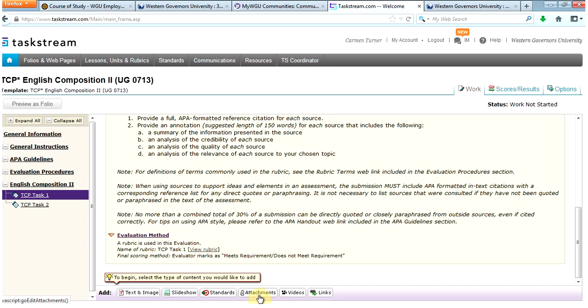You will click on this button to submit your work as an attachment into TaskStream. And then you will click on this button to view your scores. You will get a notification that your work has been evaluated, and you can come here to view it.